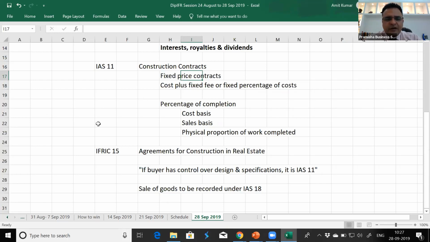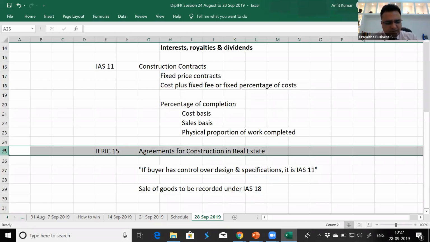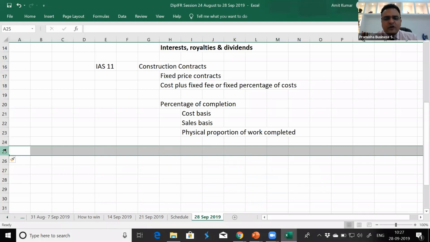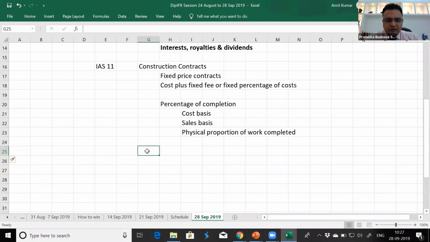I'll repeat it here only because it is similar to what we are doing now. So depending on whether the outcome can be estimated reliably, the second scenario could be outcome cannot be estimated reliably.